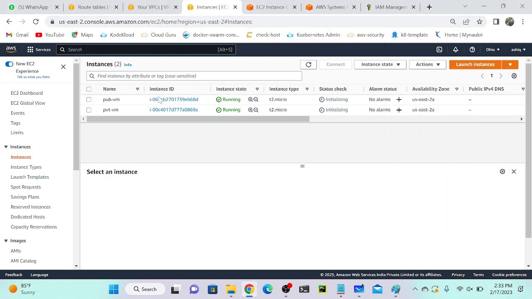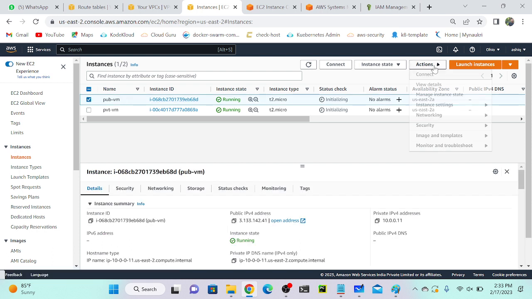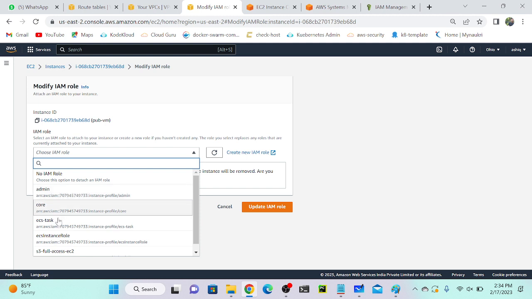Okay. I will attach a role. I'll go to my public virtual machine. I'll go to action. Okay, how to attach a role? Action. Then go to security. Modify IAM role. Then we have to select the role. Okay. Yesterday itself I created the role, right? And you can see the role name. Where is the role? S3 full access EC2. And IAM is a global service.